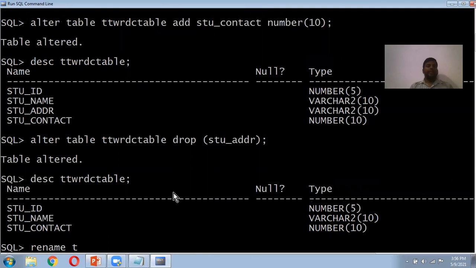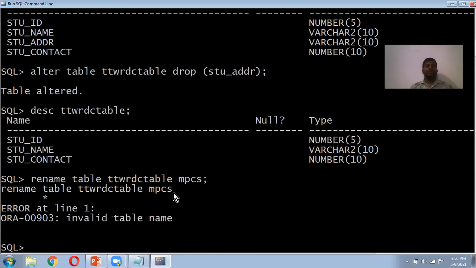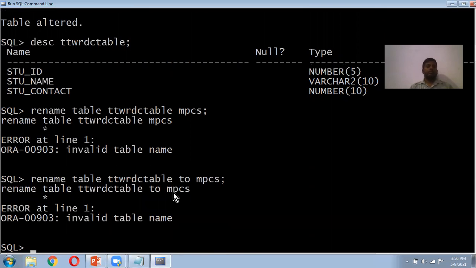Rename table name TTWRDC table with MPCS. I'm simply saying here I'm renaming the table name as MPCS. Rename table to. Invalid table name.